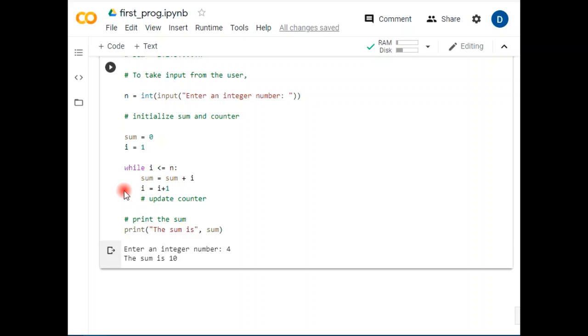So it comes again because this condition is satisfied. Until this condition is satisfied, it keeps on working, and when it is not true, it comes out. So again it will go because the condition is satisfied: 2, 3, and then 4. Under the 4 condition, it will go here. i equals i plus 1 now becomes 5. It will go to the loop and check the test expression. Is 5 less than or equal to 4? It's not, so it will immediately come out of this loop.